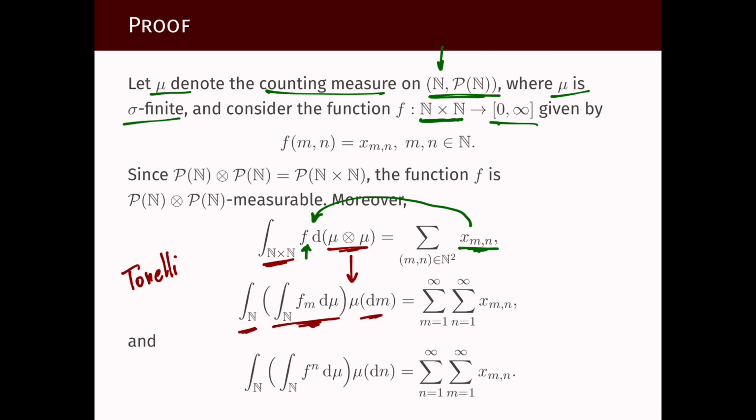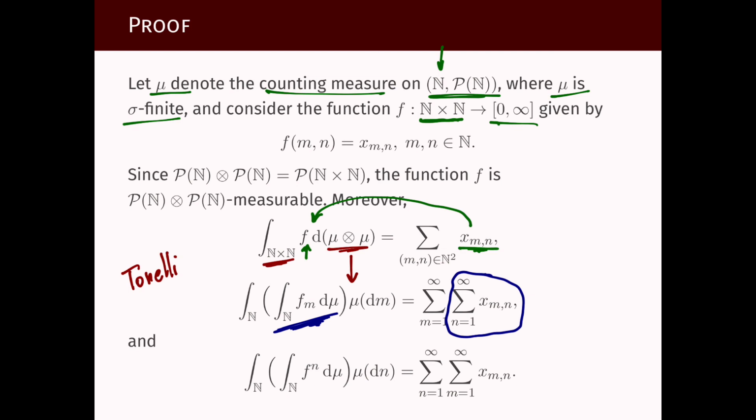But what does it mean to integrate a function with respect to the counting measure? We have discussed this just in the previous slide. This is the same as summing over that variable. Here m is frozen, and this is understood as a function of n only, and we integrate that function, which means we sum the sequence over n.